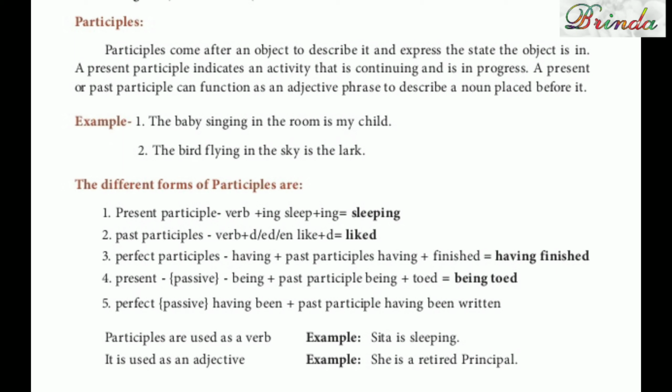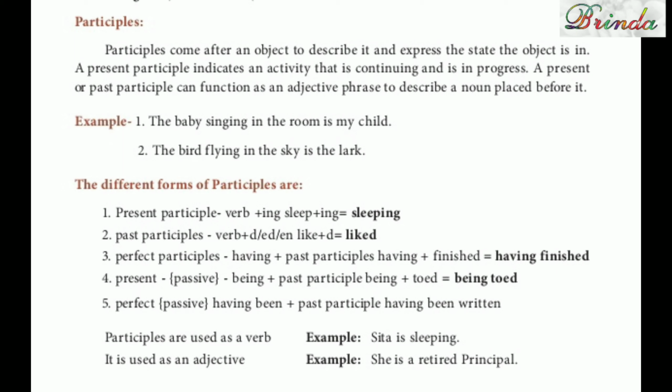Fine, children. Next one. The different forms of participles are present participle, that is verb plus ing. For example, sleeping. Sleep plus ing, sleeping. Come plus ing, coming. Go plus ing, going. Past participle. தெரியும் இல்லையா, அதாவது V1 V2 எல்லாம் படிச்சிருக்கீங்களா, that one. Verb plus D or ED or EN. For example, liked அந்த மாதிரி. Next one, perfect participle. Having plus past participle. Having plus finished. Having finished.